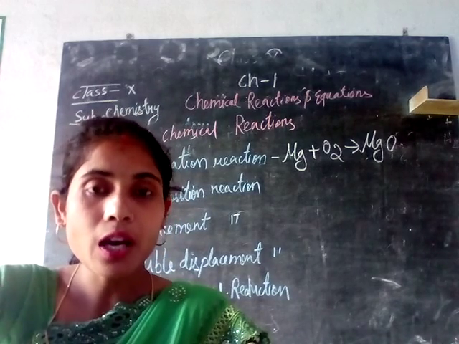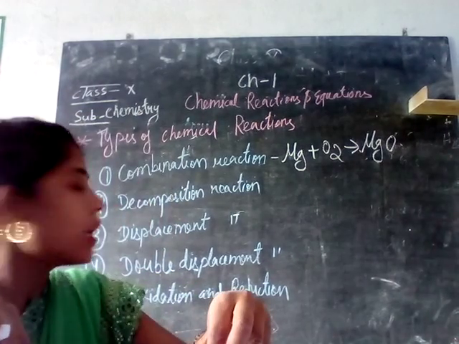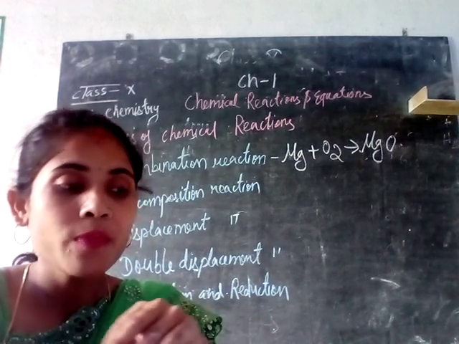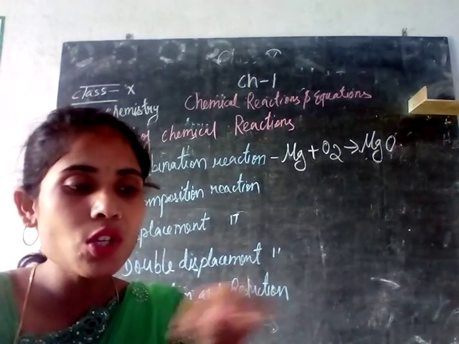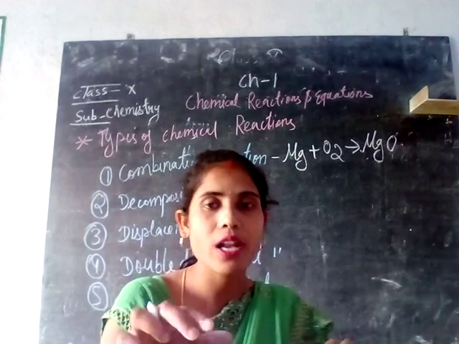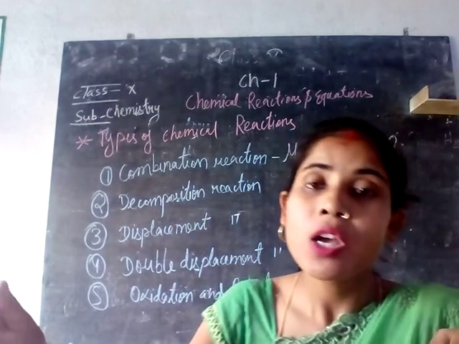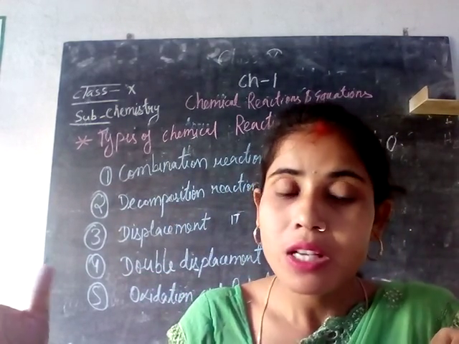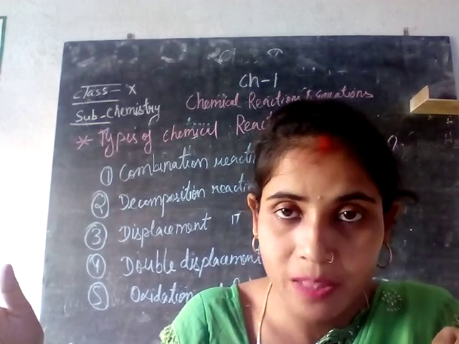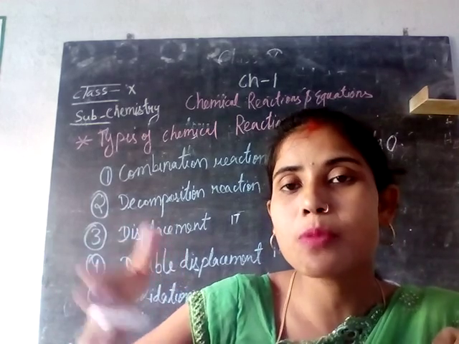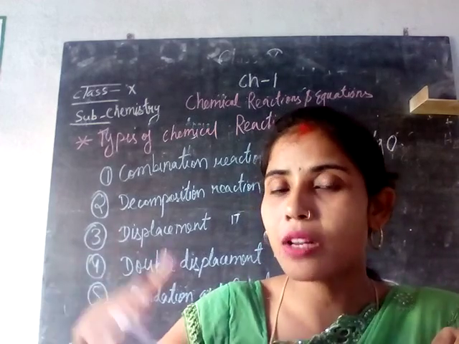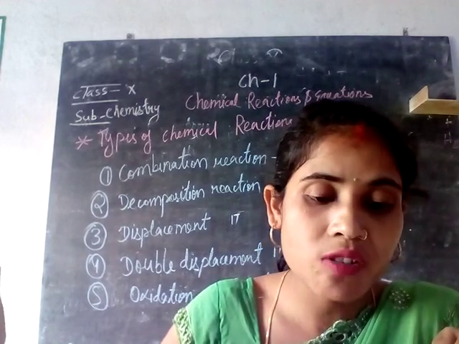Now next we will be talking about what? About the decomposition reaction. So decomposition reaction is just opposite of the combination reaction, in which a substance will separate into simpler substances. That kind of reaction is called a decomposition reaction. That means those reactions in which a compound splits into two or more simpler substances are known as decomposition reactions. That means from a single substance there will be a separation into two products or three products or so on. That kind of reaction is called your decomposition reaction.